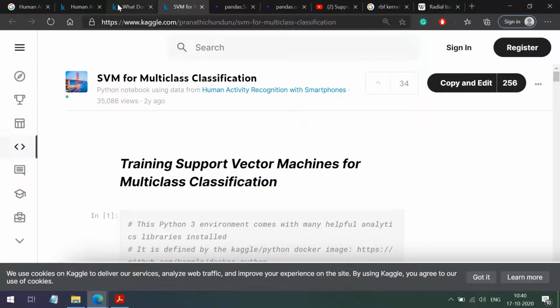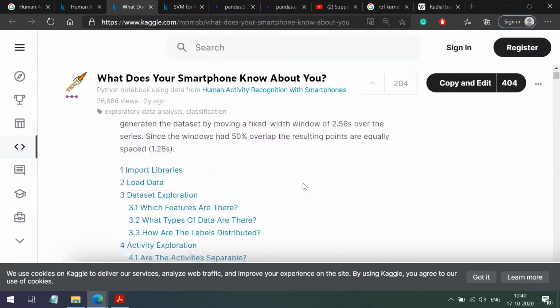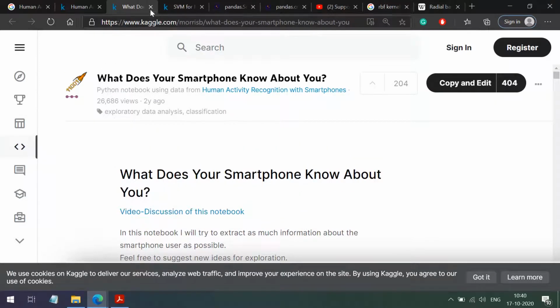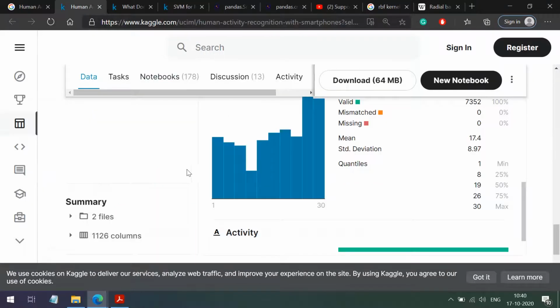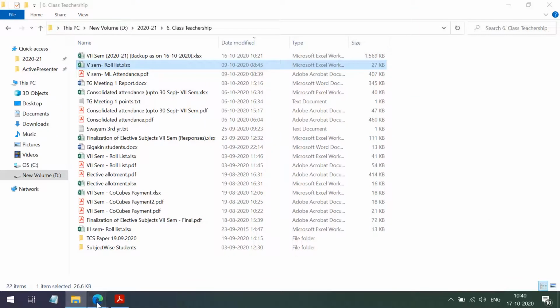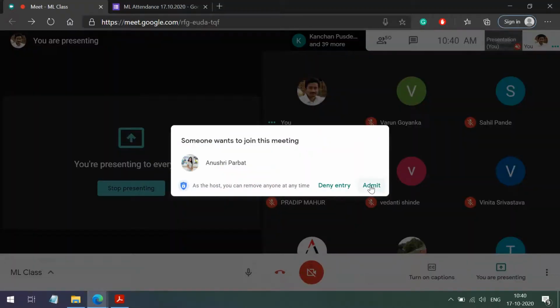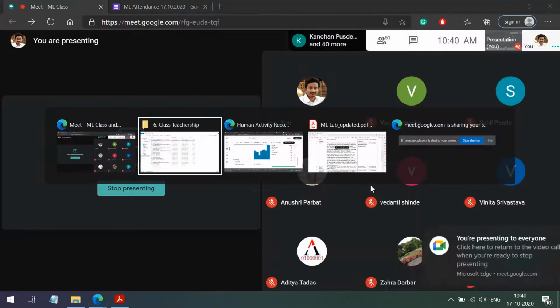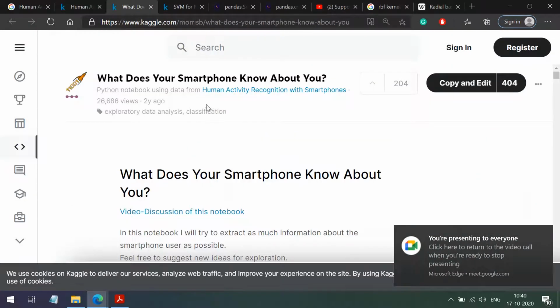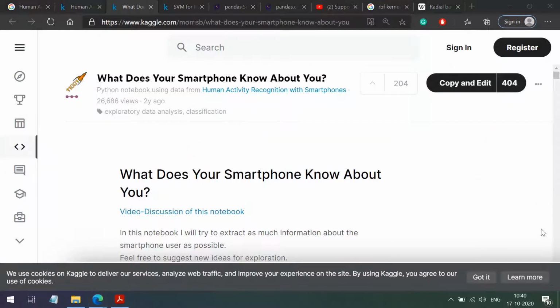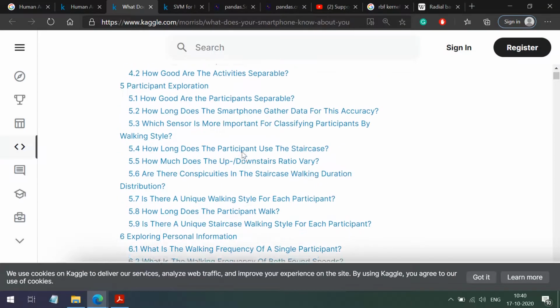For this lab I am going to use these 2 notebooks for the explanation. In the first notebook they have given a good analysis of the data that is present in the data set.